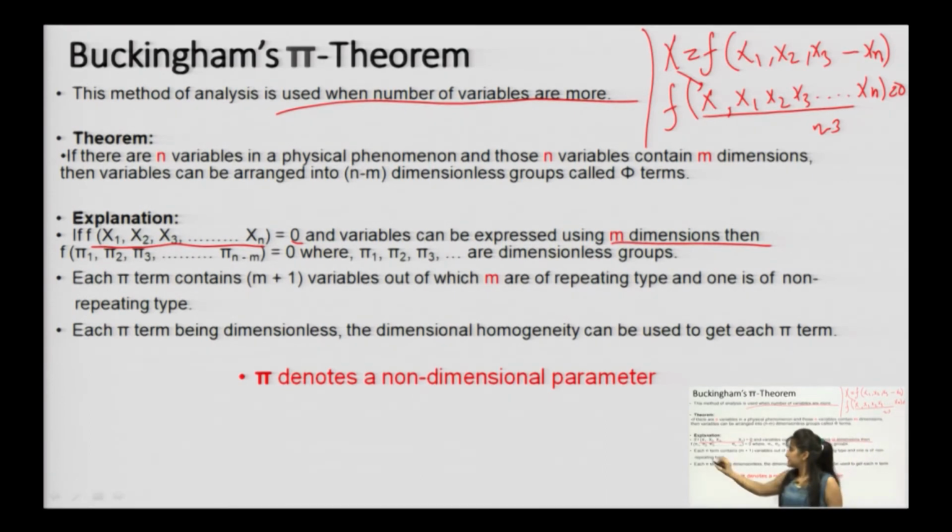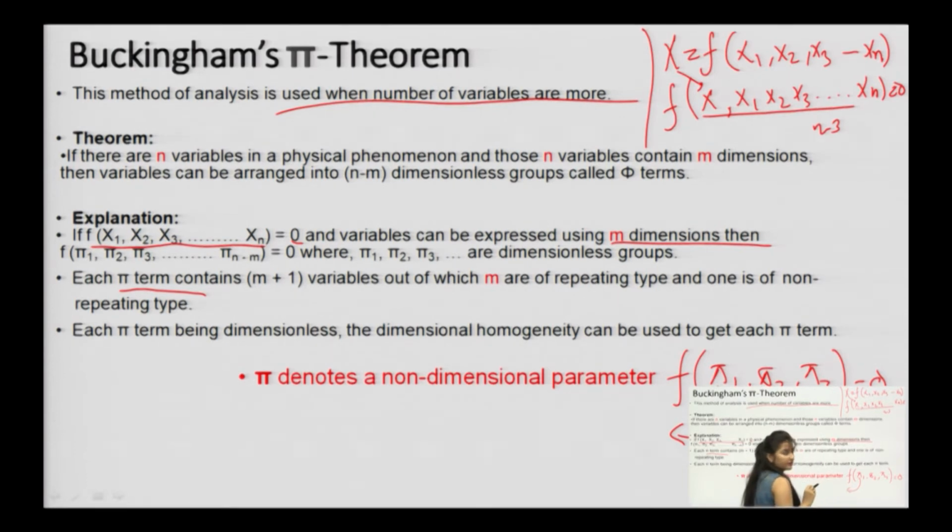Now, after converting this into pi terms, let us suppose a function of pi 1, pi 2, pi 3 is equivalent to 0. Then each pi term will be forming a set of variables, which will be m plus 1.